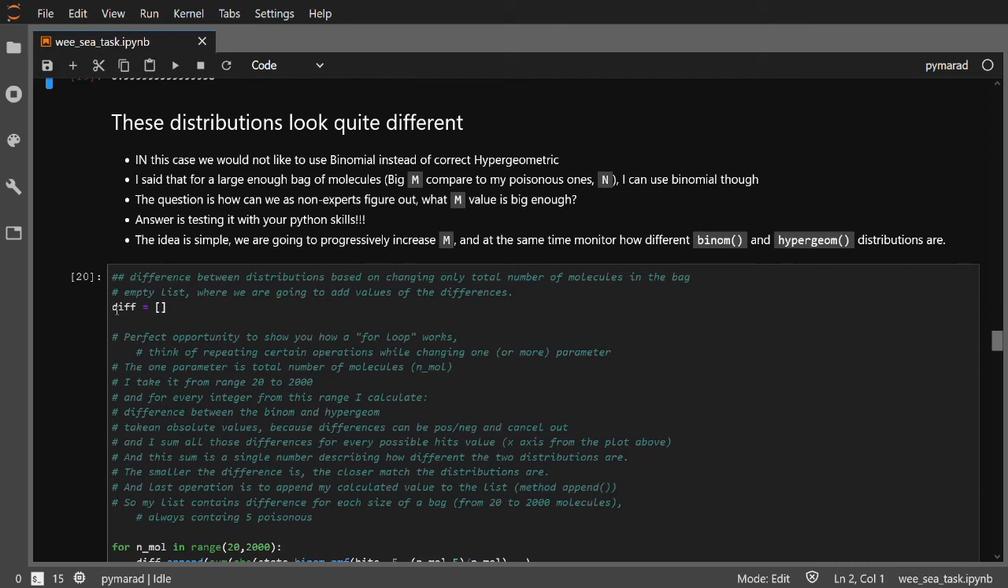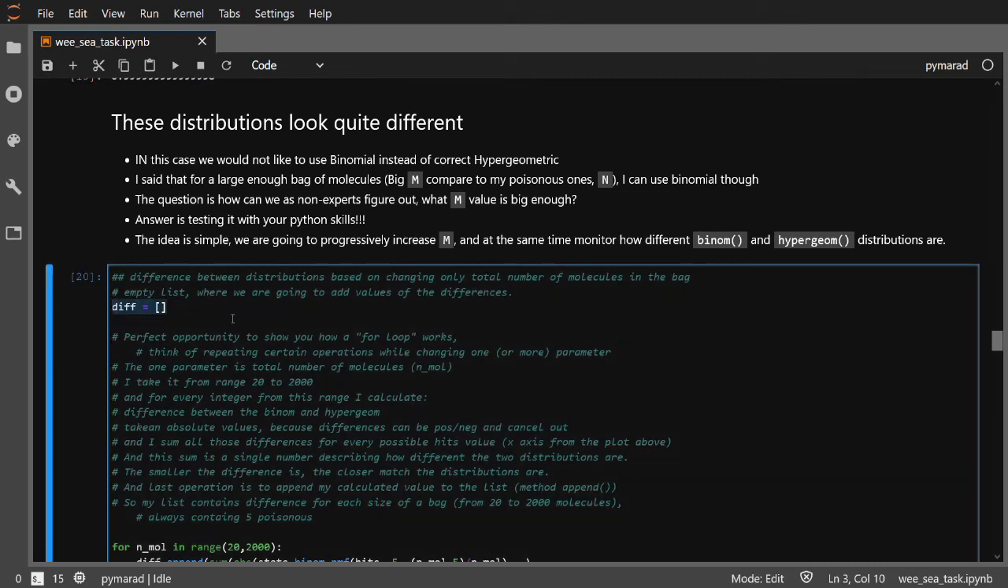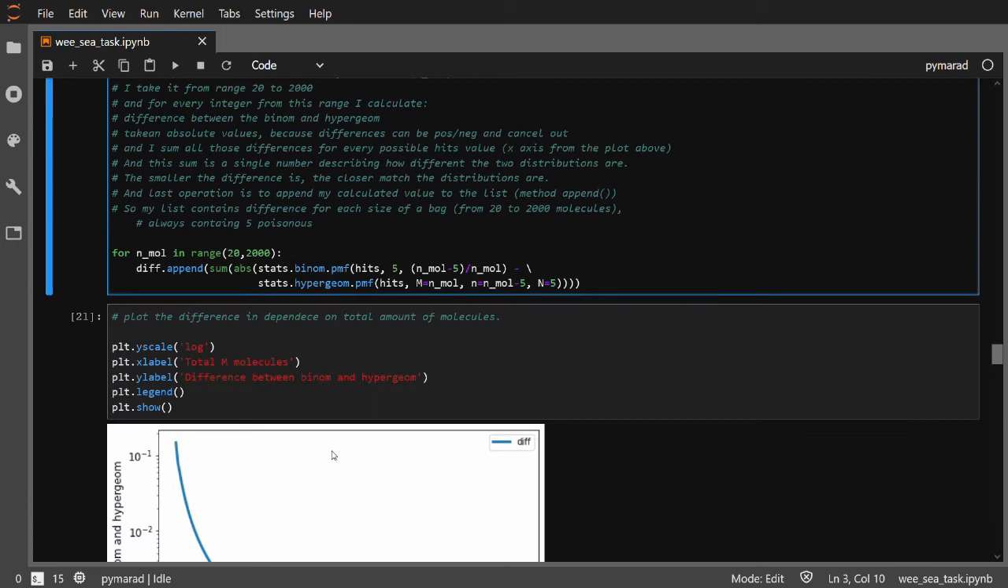So we want to monitor the difference between the distributions. We create an empty list, and there is a lot of text to explain what is happening, but for each size of the bag between 20 and 2000 molecules, we calculate the difference between the binomial and hypergeometric distributions. Then we take the absolute value in order not to cancel out the positive and negative differences, make a sum of all those small values, and add it to our difference list.